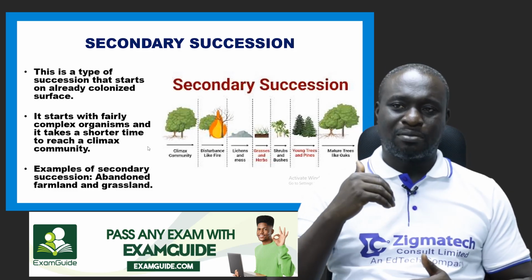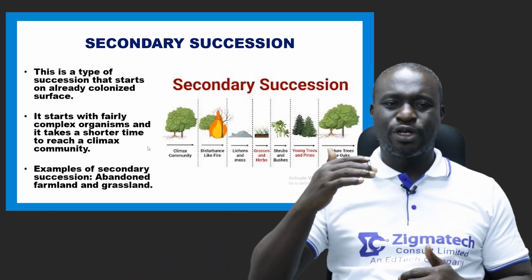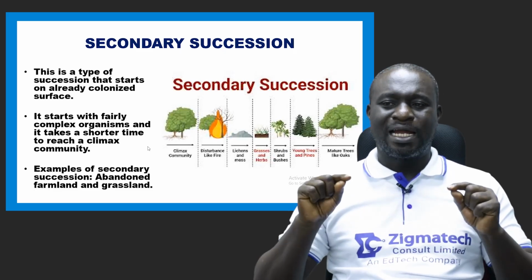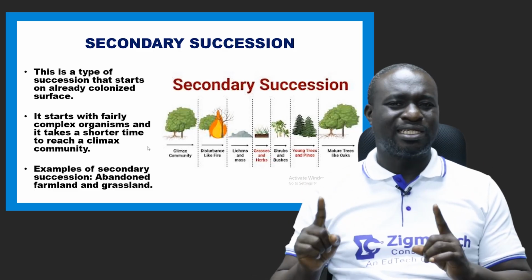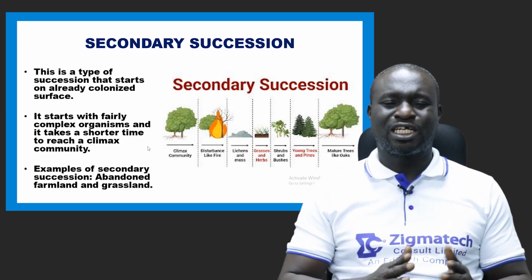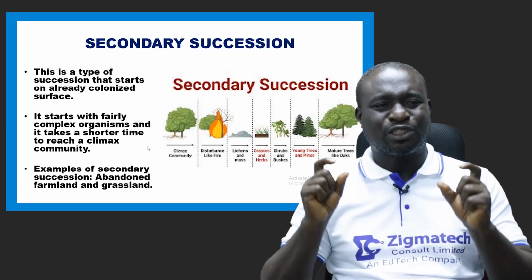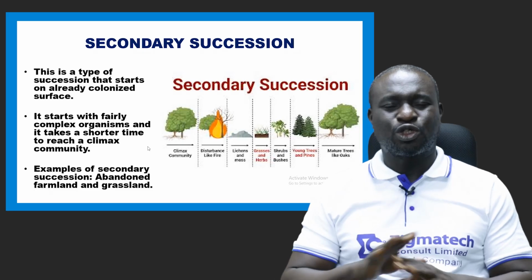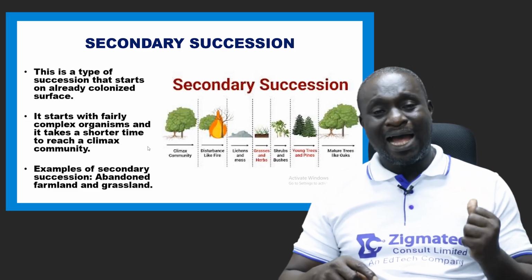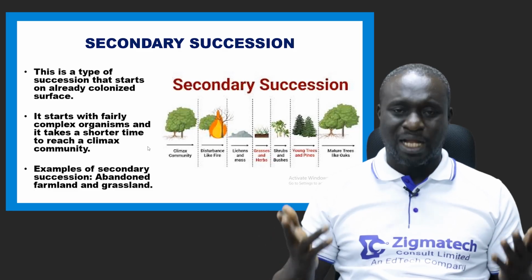And then succession starts taking place where lichens and moss start growing on those bare places. But first of all, it starts with a climax community. So note the difference between a primary succession and secondary succession. Primary succession begins on a place that does not have any vegetation at all, that has not borne any vegetation at all. But a secondary succession starts in a place that once had vegetation, and that vegetation may have been cleared out by fire outbreaks.